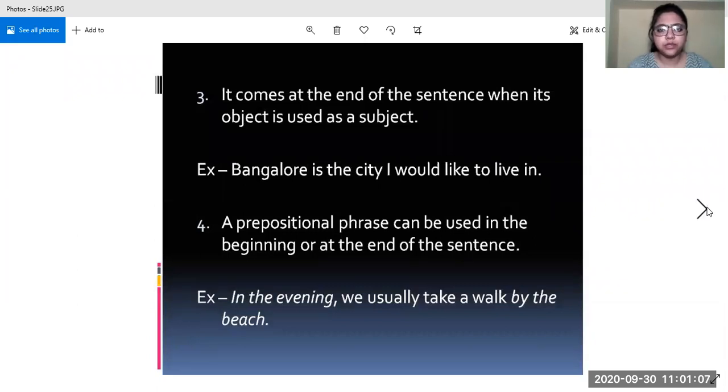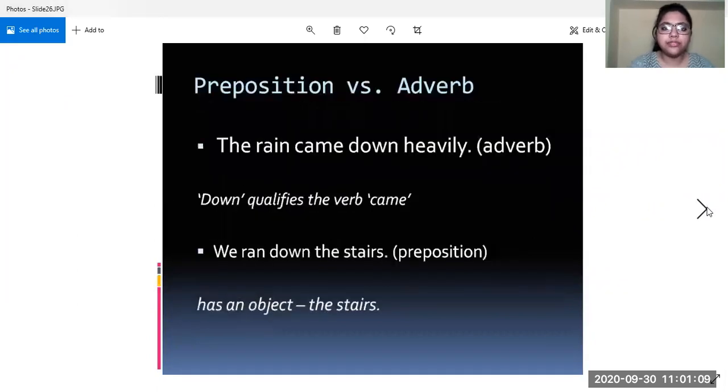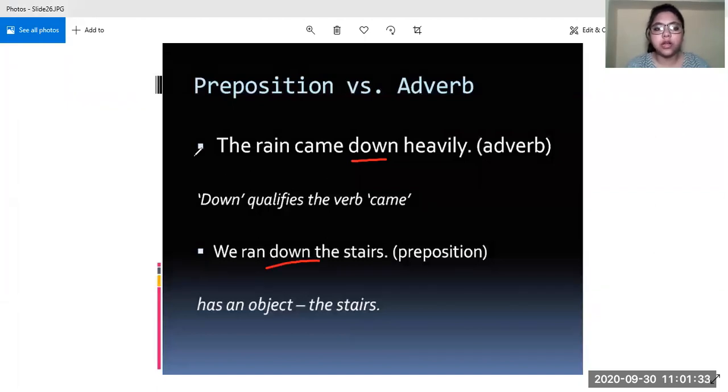Lastly, let us know the difference between preposition and adverb. We have already done adverb. You know what an adverb is. It is a word which modifies a noun mostly, and an adjective also, and it can modify an adverb as well. So here, we will be using down. It is an adverb as well, and down is a preposition also. So look at the context and look at the purpose which this word is fulfilling.